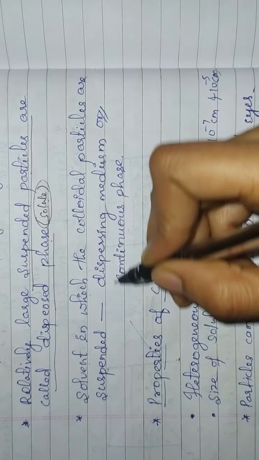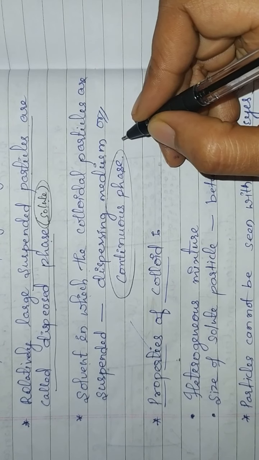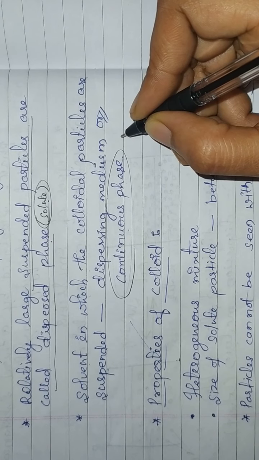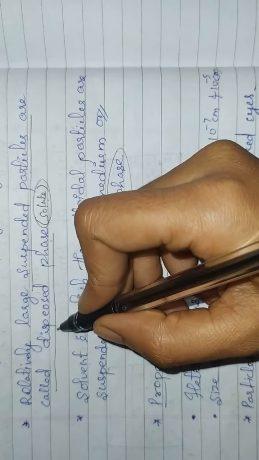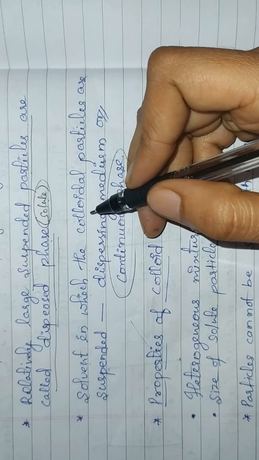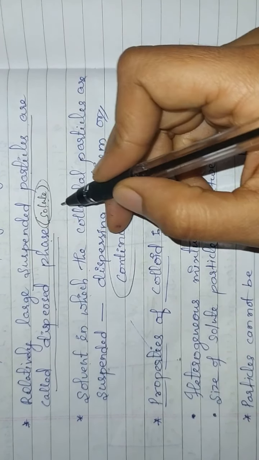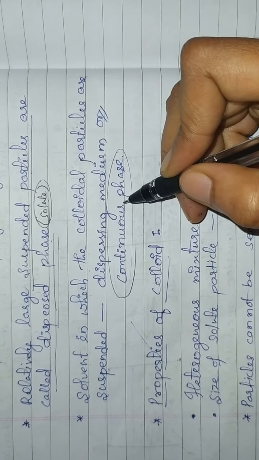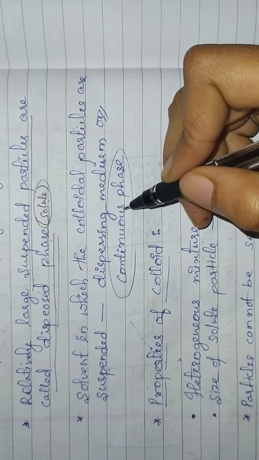Here we are using the term continuous because solvent is present in huge amount and it is present continuously. These solute particles or dispersed phase are present in a discontinuous manner. These solute particles are dispersed between the solvent particles or solvent molecules.